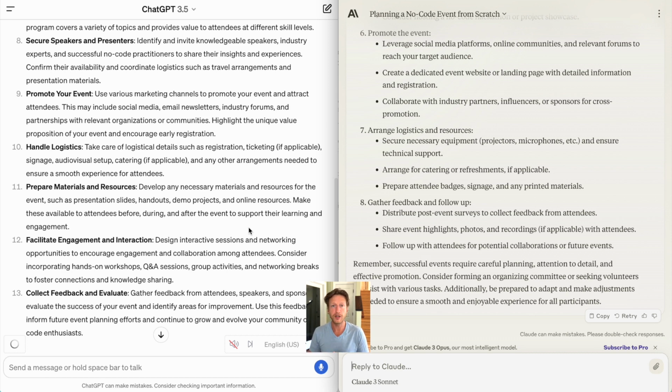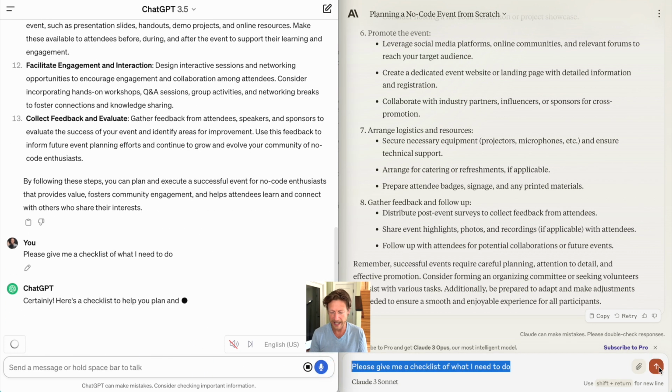And then what you can do is to break down these steps and ask follow-up questions. You could even say, please give me a checklist of everything I need to do. In fact, that's what we're going to ask it now, to give a checklist.